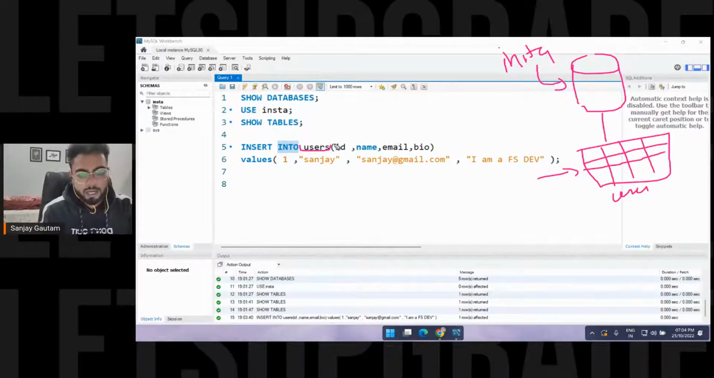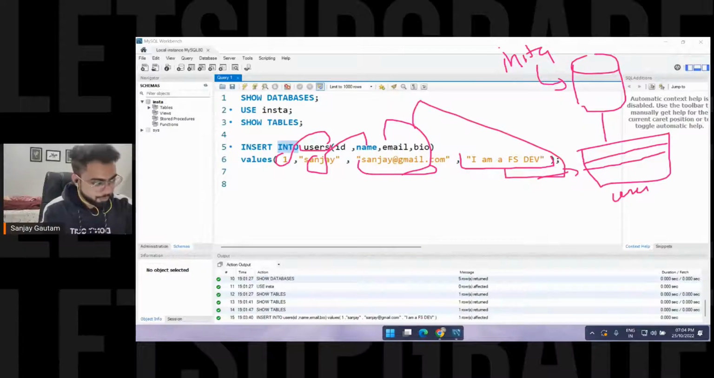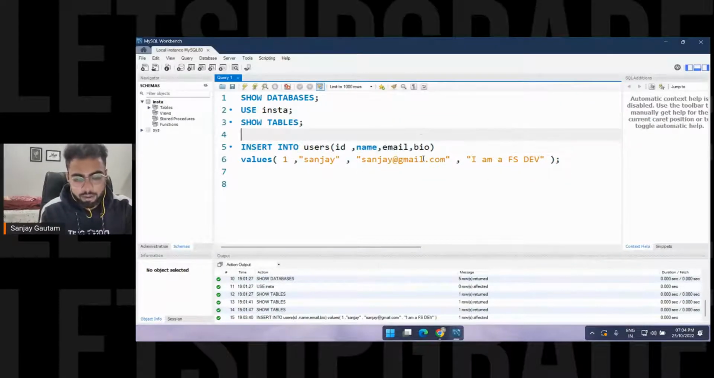Add the row. And after this, use these brackets here, and you have to mention an order for your columns, any order you can go with. So ID, name, email, and bio. Now after that, use this VALUES here, and inside it you have to add a value for each column. So ID is going to be 1, name is going to be Sanjay, email is going to be sanjay@gmail.com, and bio is going to be I am a FS developer. And this order is very important.